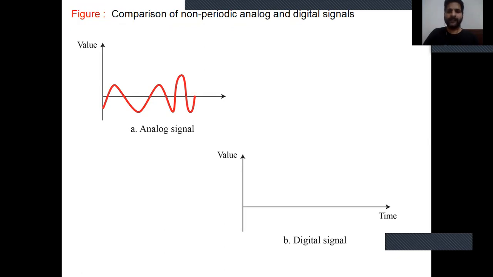So we find the digital signal like that: 0 1 0 1, that is, positive and negative are 0 and 1.